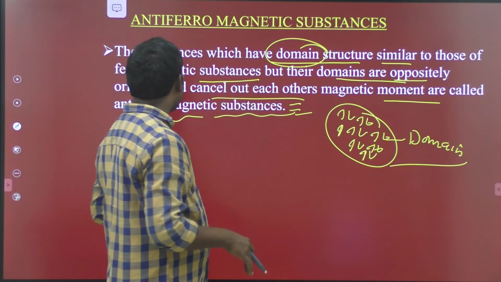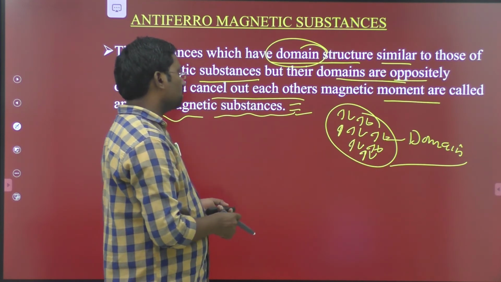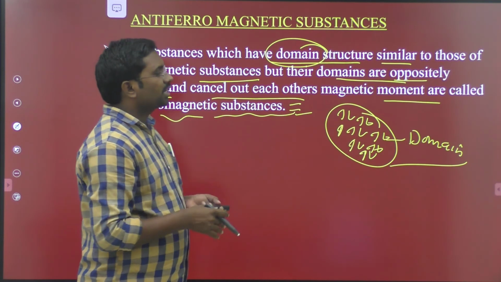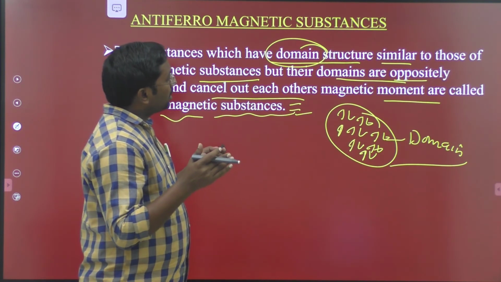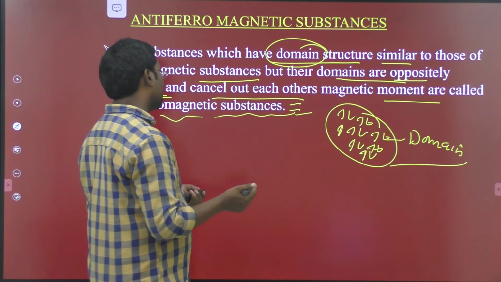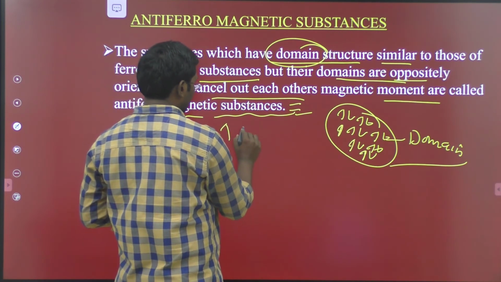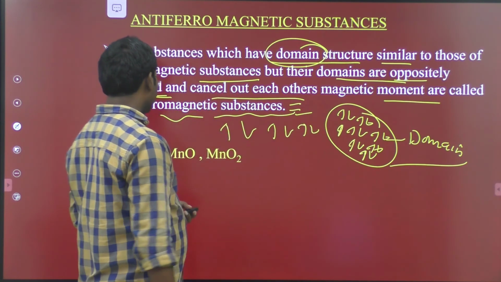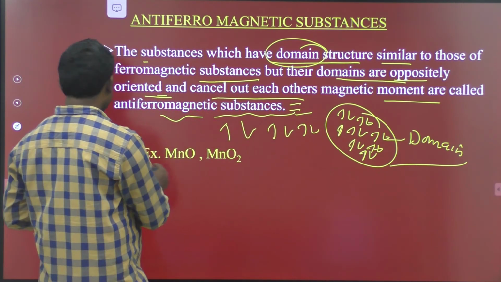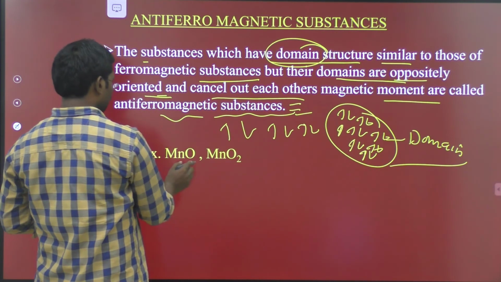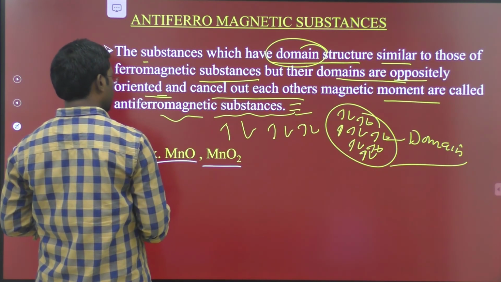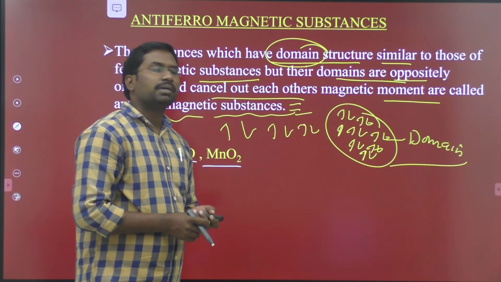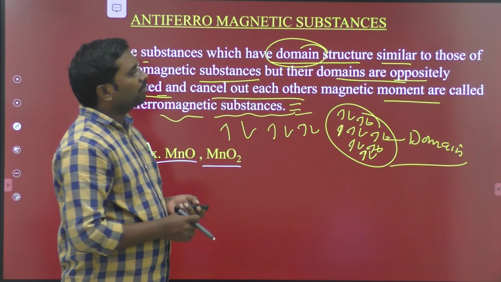Their magnetic moments cancel, so they are called antiferromagnetic. The structure of the domain is the same as in the ferromagnetic substance, but their domains are oppositely oriented and cancel each other out. The best examples are manganese oxide and manganese dioxide for antiferromagnetic substances.